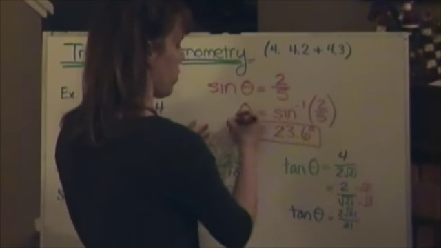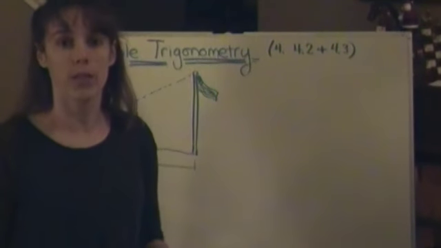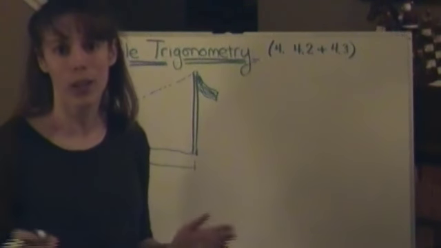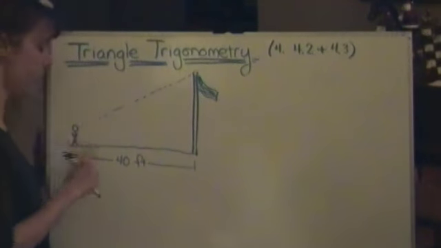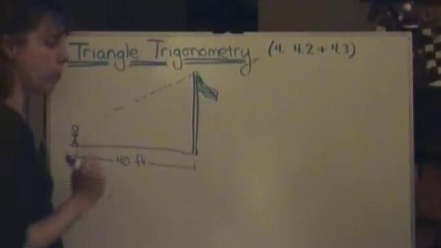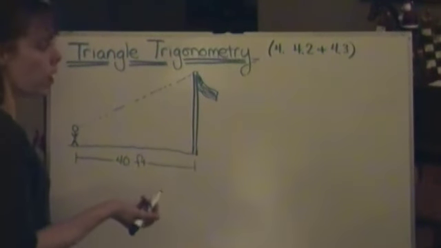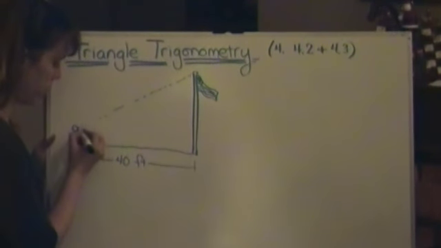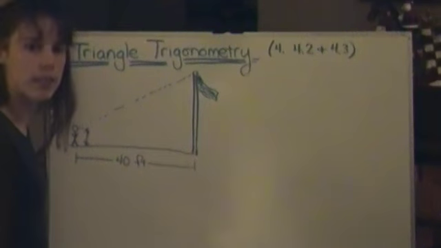Alright, let's do some word problems. Let's do one of those classic flagpole problems. How high is the flag, or how tall is the flagpole? So this is you, excuse my drawing, and you're looking at a flagpole over here. It's 40 feet from where you're standing. You are, I don't know how tall, but let's say that your eyes are 5 feet 4 inches from the ground.